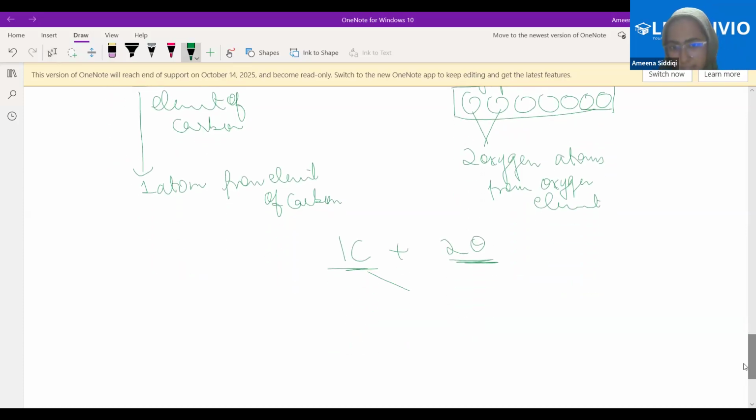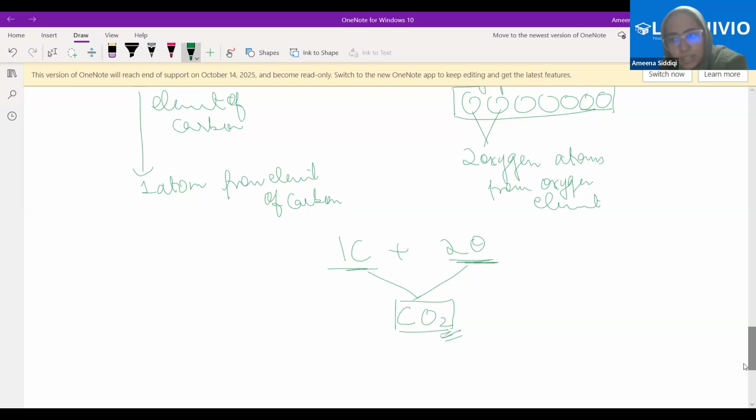Now, I mix them together in some specific ratio. And what is the ratio here? For every 1 carbon, I am having 2 atoms of oxygen. I will get this as 1 particle. This particle will have different properties than the properties of the constituting elements.